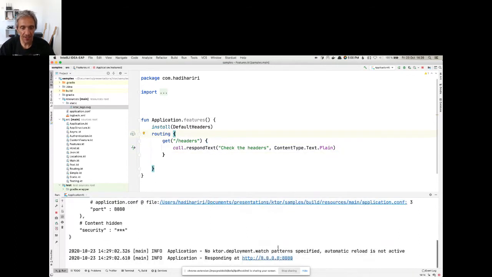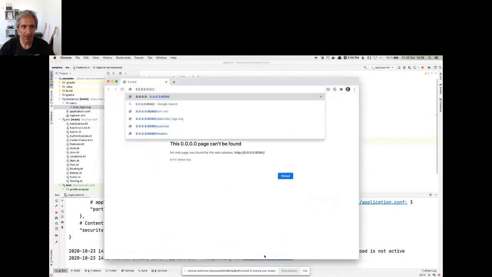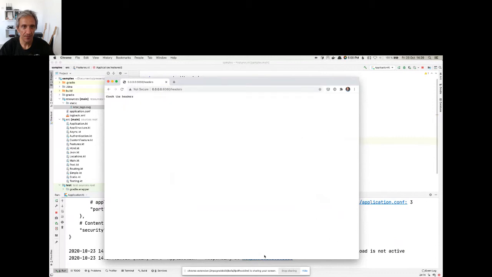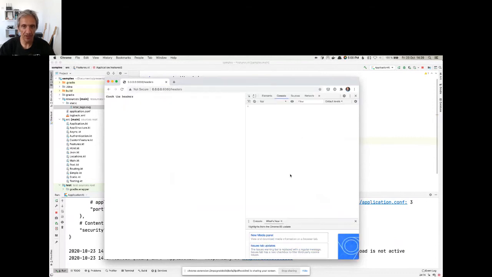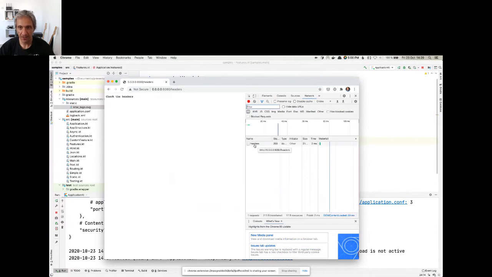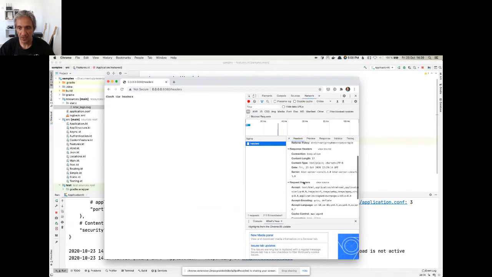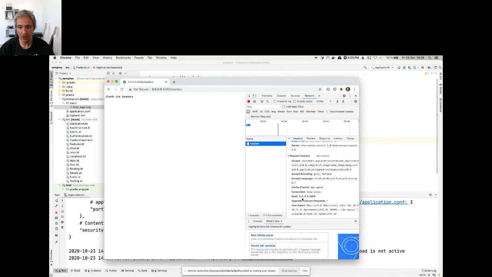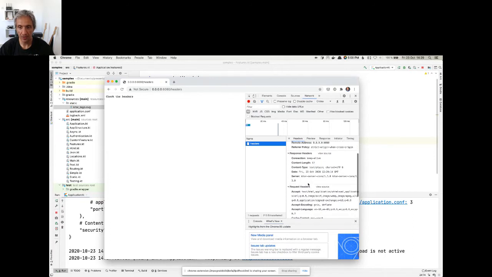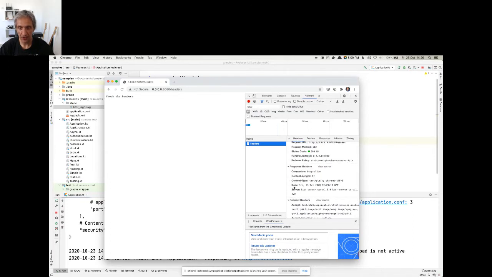If I run this, and remember that we have to go to headers, I'll open up and I'll say headers. And it says to us to check the headers. So let's go ahead and do that. Let's go to network, refresh this. We see headers. And we see that it's adding some additional headers to our response. Okay, so we see the date and we see the server information.